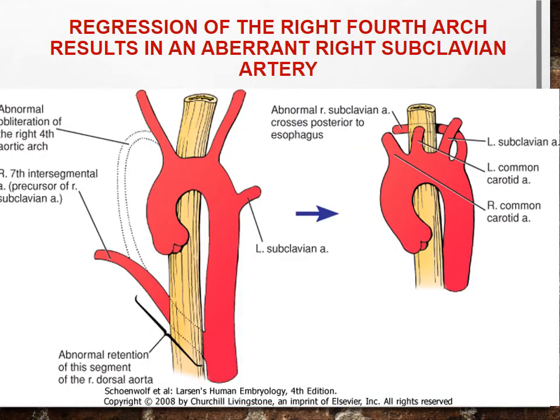You can see here in this picture that this one portion is going to become obliterated, and from the seventh intersegmental artery and the dorsal aorta, the aberrant right subclavian artery is forming.